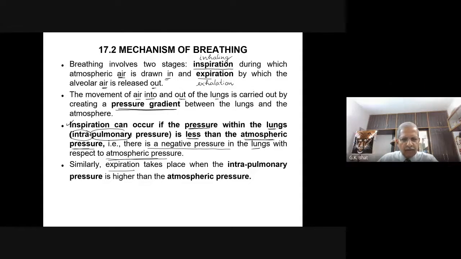Similarly, expiration takes place when the intrapulmonary pressure, that is the lung pressure, is higher than atmospheric pressure. Because the intrapulmonary pressure is more and atmospheric pressure is less, the air comes out of the lungs to the atmosphere. This aspect we are going to study in detail in the rest of the lecture.